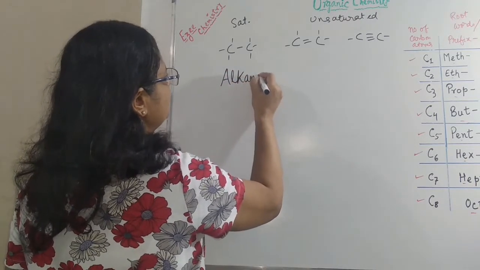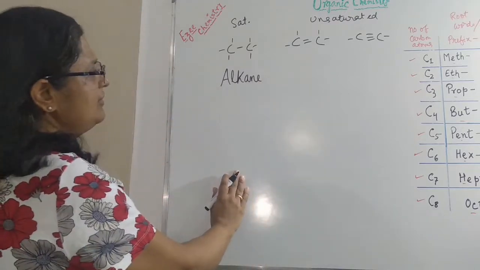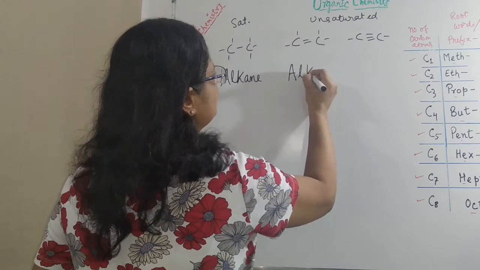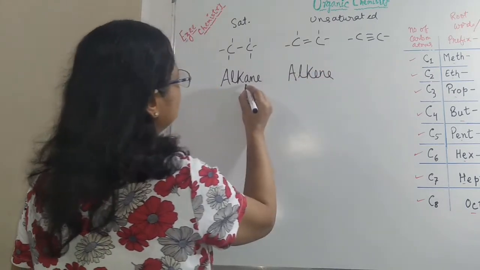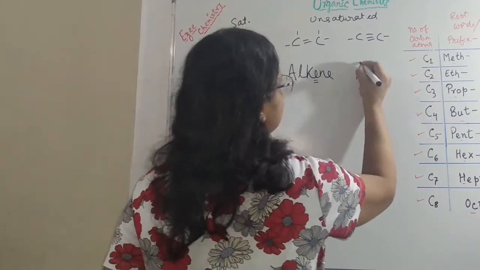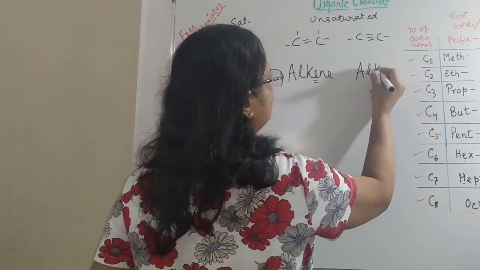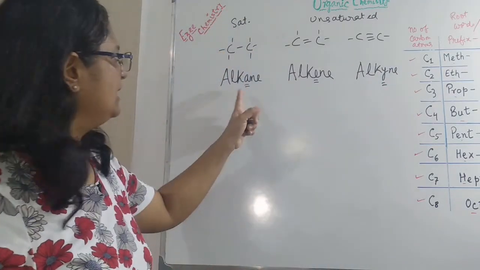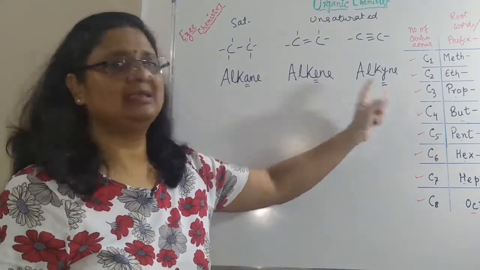Carbon single bond carbons, we call them alkanes, A-N-E. Whereas double bond, we call them alkene, E-N-E. Remember this one, A-N-E, E-N-E. And for the triple bond, we call them alkyne, Y-N-E. A-N-E, E-N-E, Y-N-E.